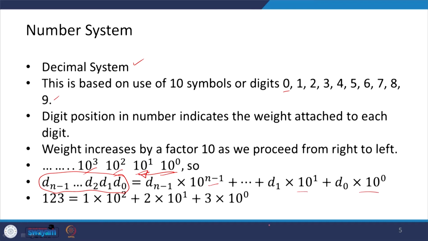For example, if you have the number 123, this is 1 into 10 to the power 2, 2 into 10 to the power 1, and 3 into 10 to the power 0. So, it forms 100 plus 20 plus 3, and we get 123. This is the decimal system which we are all very well aware of.